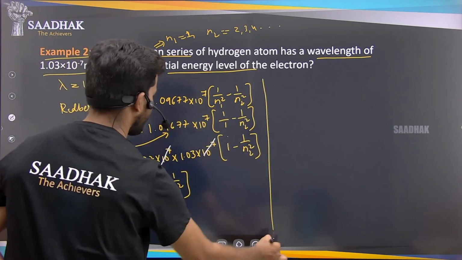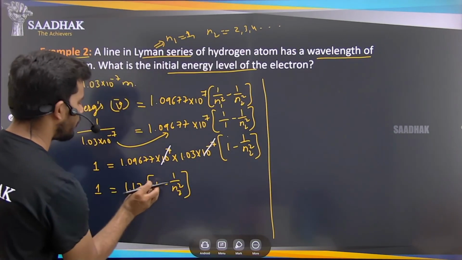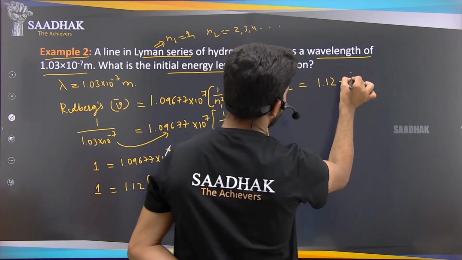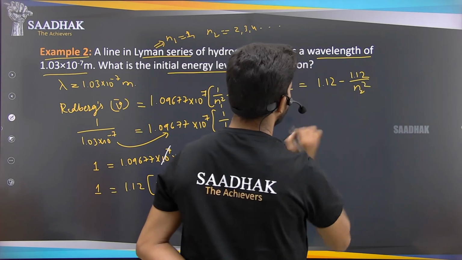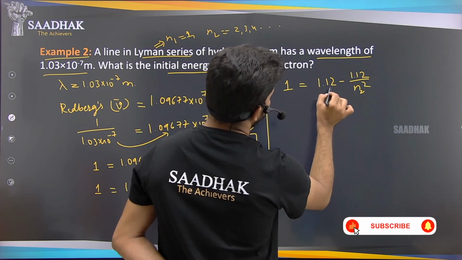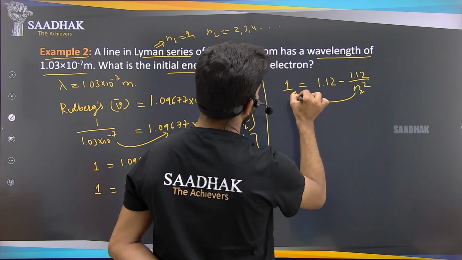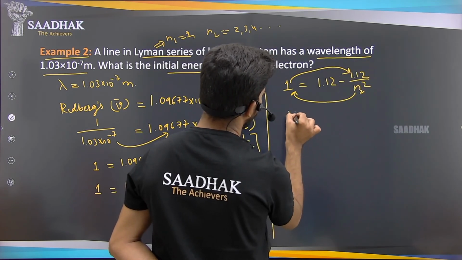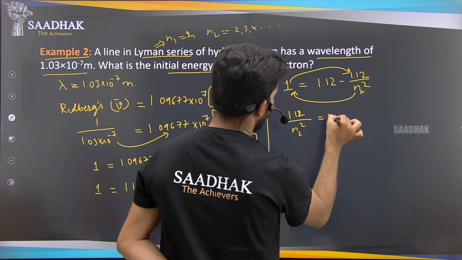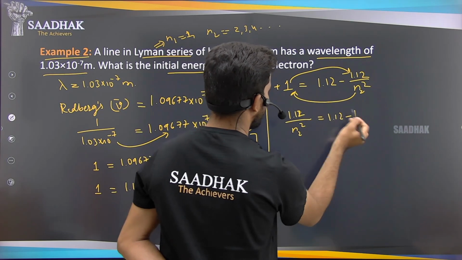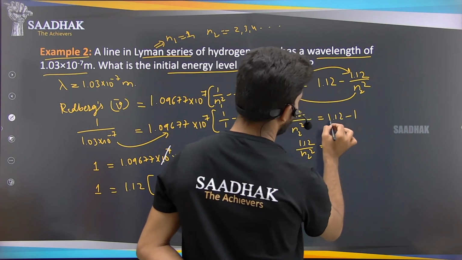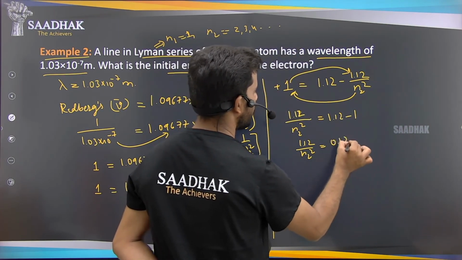Just writing it here. This 1.12 will multiply with both the parts, so 1 equals 1.12 minus 1.12 by n2 square. Now I am sending this to this side and this to that side. So the negative becomes positive, and this plus 1 becomes minus 1 on the other side. So 1.12 by n2 square equals 1.12 minus 1, which is 0.12, right?